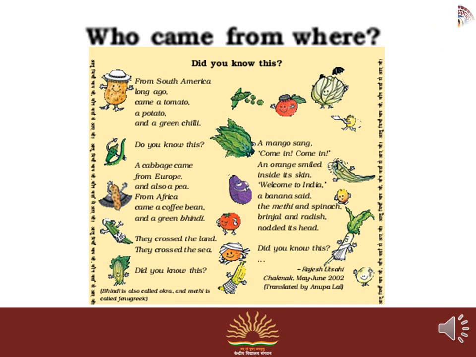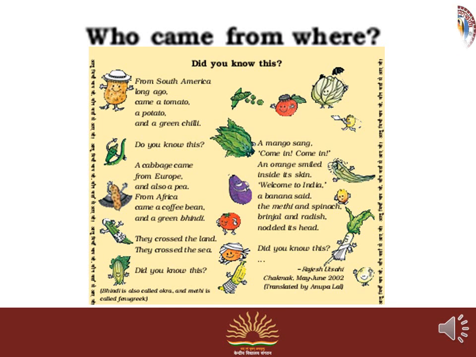From South America, long ago came a tomato, a potato and green chili. And a cabbage and a pea came from Europe, and from Africa came a coffee bean and green bhindi.